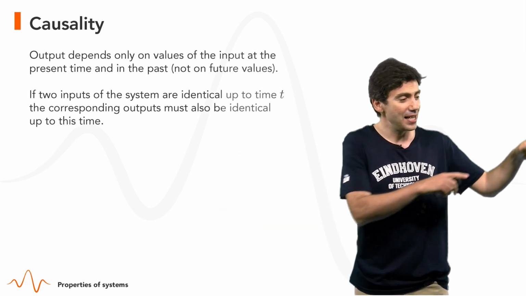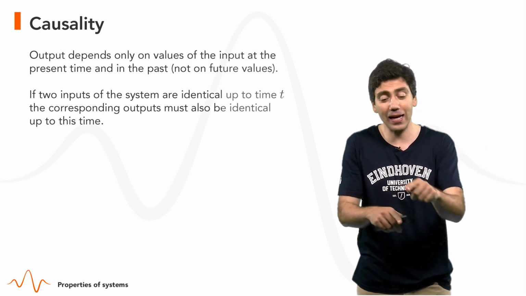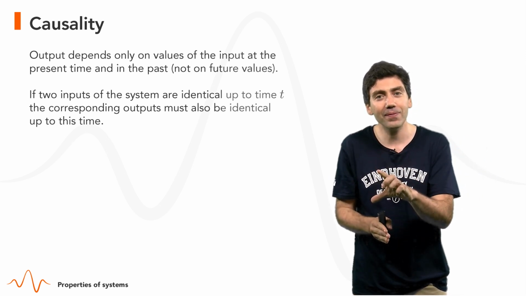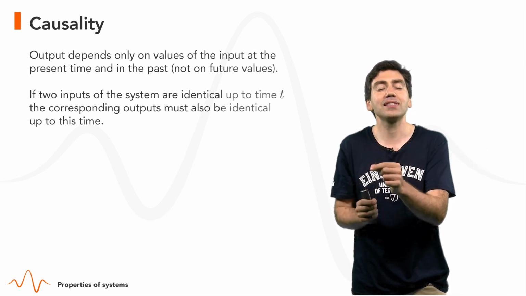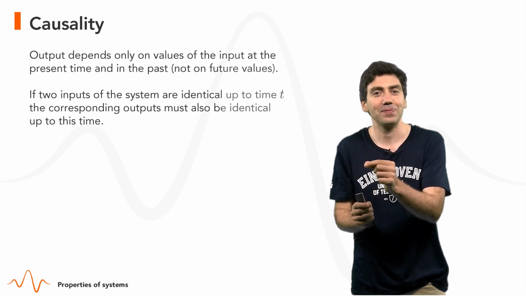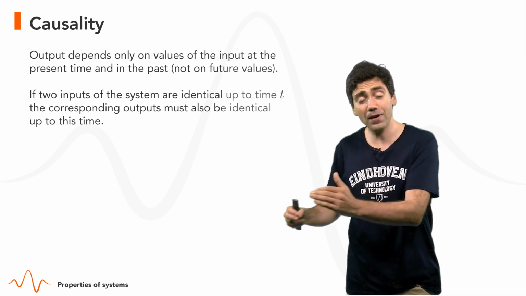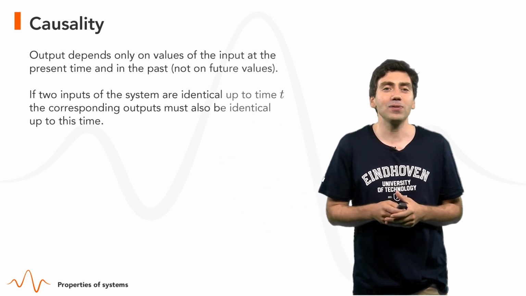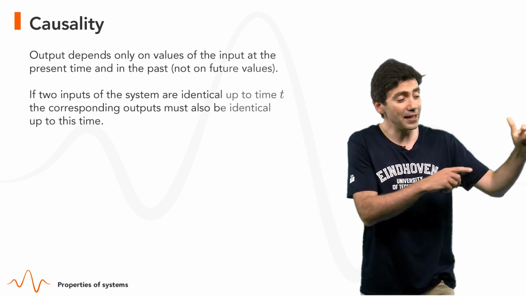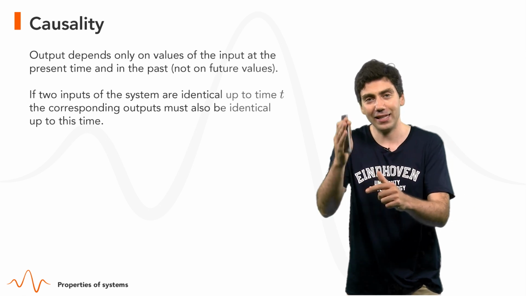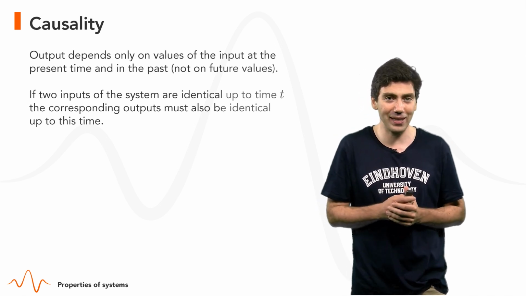In other words, if two inputs are identical up until a given time t, the output must also be identical at time t. The signals can differ for future values, but if they are identical up until the same time t, the outputs must also be identical.